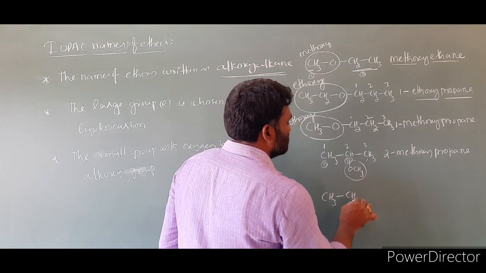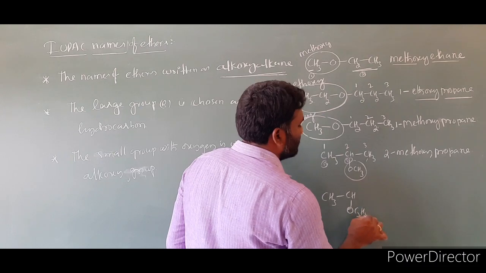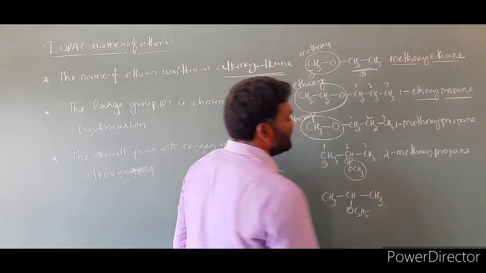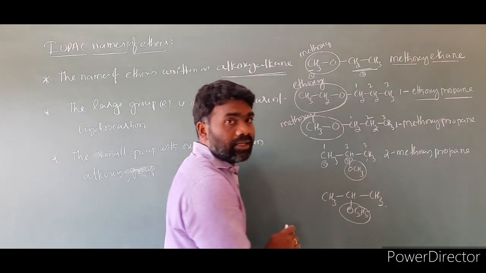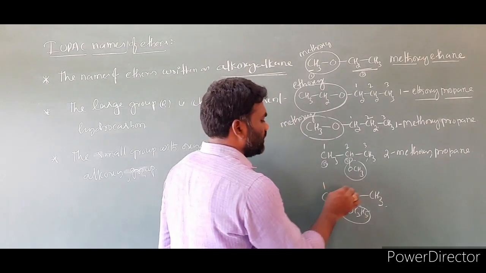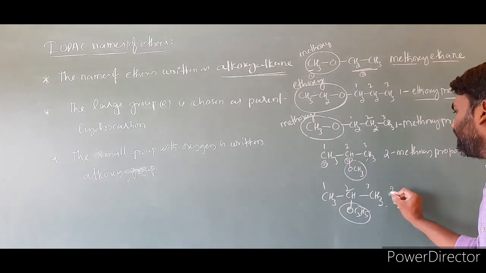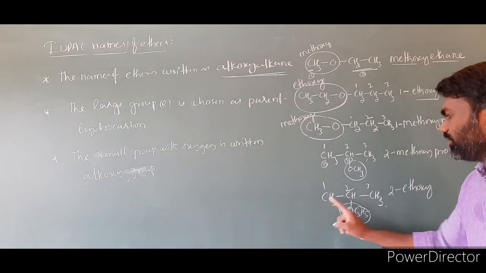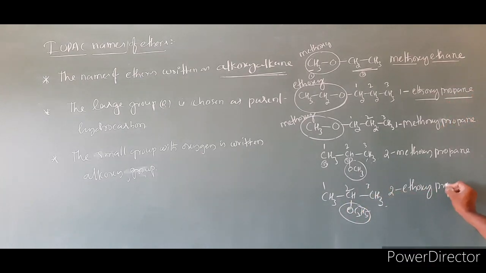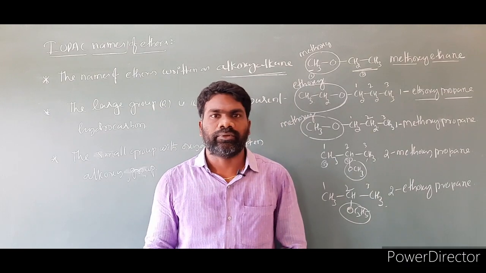I am taking one more example here. CH3, CHO, C2H5O, CH3. Then what is the name of this compound? This will be taken as alkoxy. What is that? Ethoxy. 1, 2, 3. The name of this compound is 2-ethoxy. 1, 2, 3 carbons, so we have to write propane. 2-ethoxypropane. So this is the name of this compound.